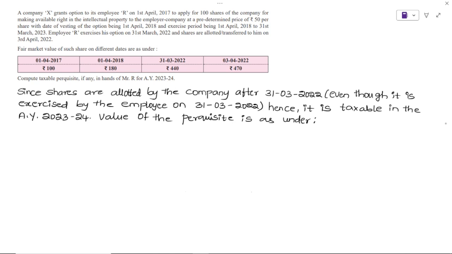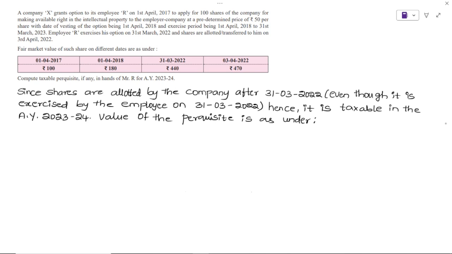But you see what I gave: 23-24 as the assessment year. Why did I give 23-24? Because for taxation purposes you should get the shares, right? If you did not get the shares, can it be taxed? Absolutely no. And that's why on 3rd of